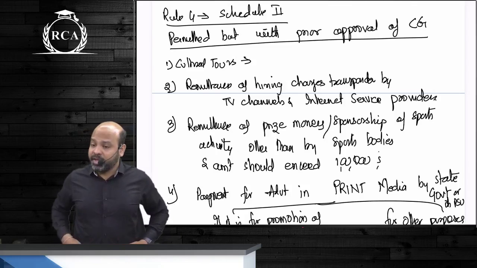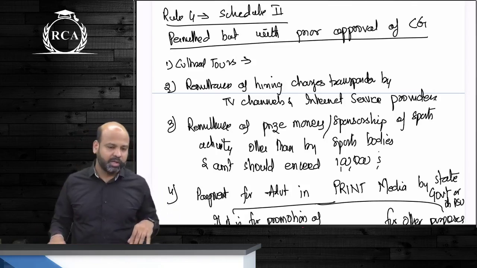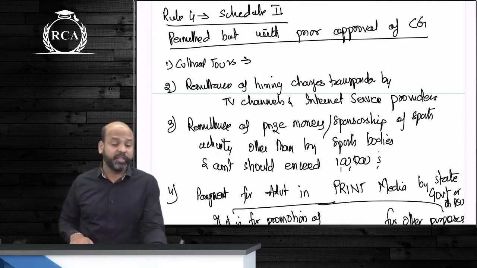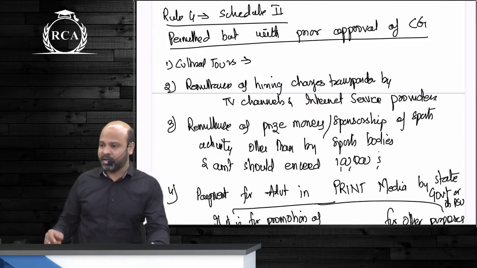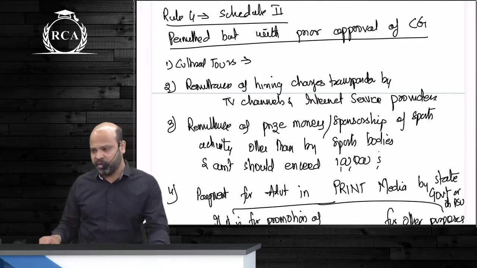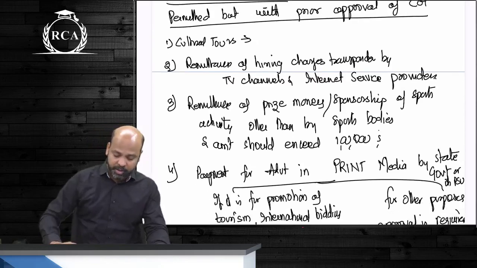If the amount exceeds $1 lakh, it is mandatory to take prior approval. If the amount does not exceed $1 lakh, as such, guys, no approval. If BCCI is sponsoring, no approval, because it's a sports body. I gave an example, guys, where Reliance Industries is sponsoring an event outside India. Will prior approval be required? Yes, provided the amount exceeds $1 lakh.